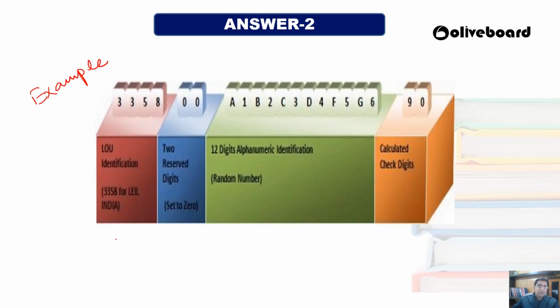From here 4 letters, here 2 letters, here again 2 letters, and here we have 12 letters. In the starting we have LOU identification, then 2 reserved digits are there, they are always set to 0, then 12 digit alphanumerical identification, this is a random number, and then calculated check digits are there. So total 20 digit alphanumeric code is there. So this is called legal entity identifier.